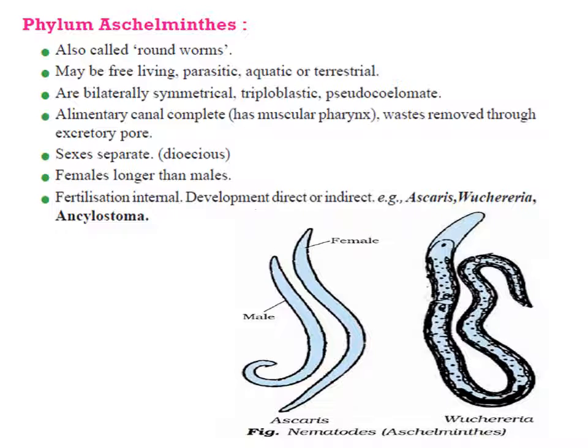The next phylum is phylum Aschelminth. These animals are called roundworms because their body has a circular outline. Ascos means round and helminths means worm. These organisms are free living, terrestrial and aquatic, or sometimes parasitic on plants and animals. They have organ system level of organization and are triploblastic.